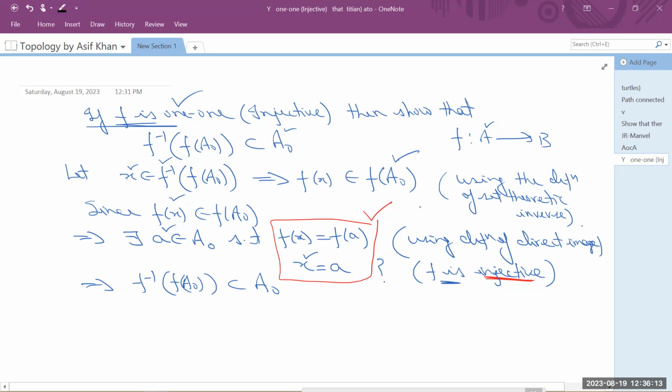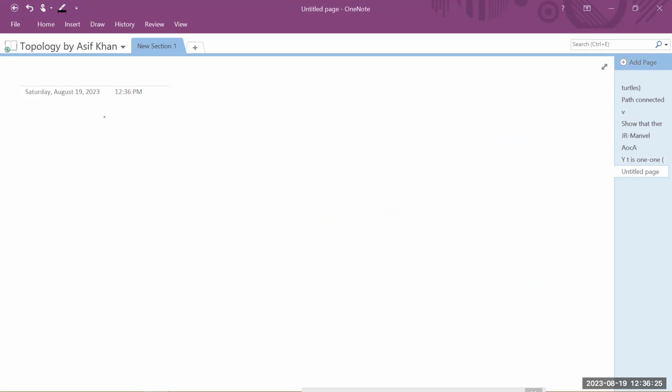Now let us look at the counter example, that in case a function is not injective, the reverse inclusion may not be true. So for that, let me construct an example to show that f inverse of f of a naught contained in a naught is in general may not be true. So for this, let me take the function f of x equal to x square.